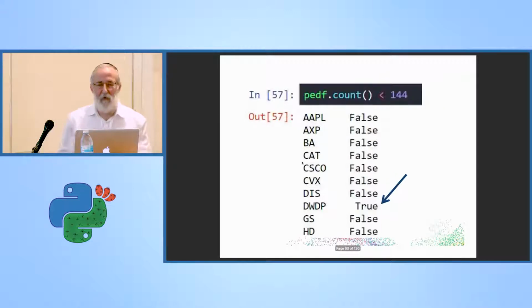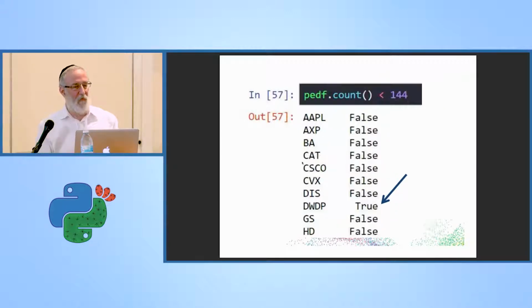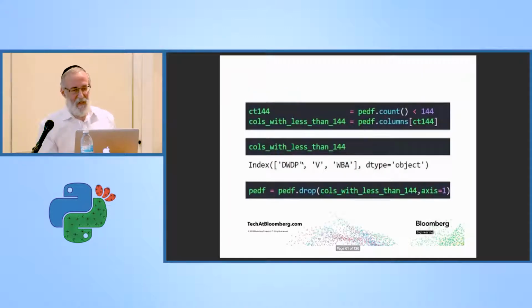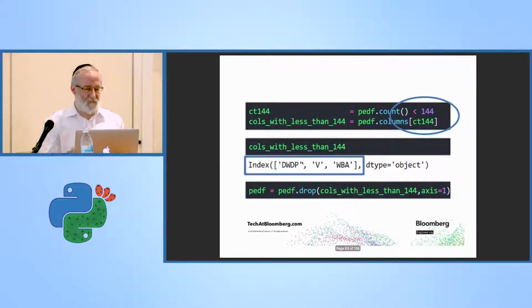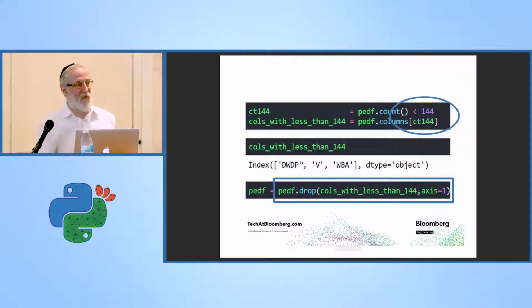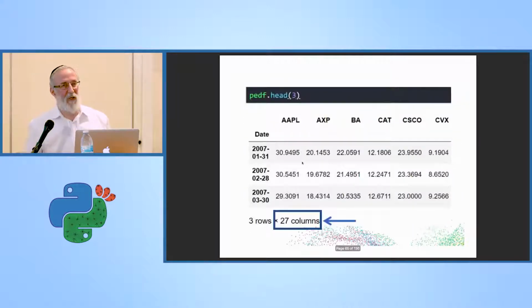I can compare the series count with the scalar, 144, and I get back a Boolean series, which tells me true or false whether or not the count is less than 144. And now here's the nice thing. I can then take that Boolean series and filter out the columns that have less than 144 data points. That gives me a list of 3 stocks that had less than 144 data points, and I can call drop on that and get rid of those stocks. So now I'm down to 27 stocks, but at least I know I have data for everything, so I'm not going to worry how that's going to affect my analysis.